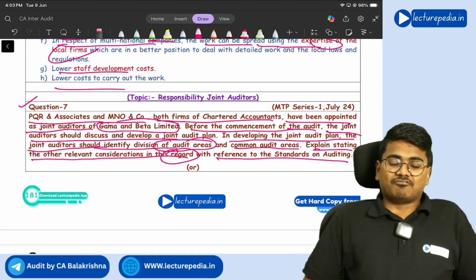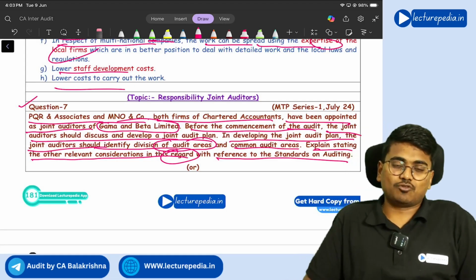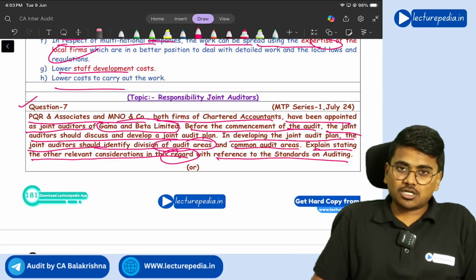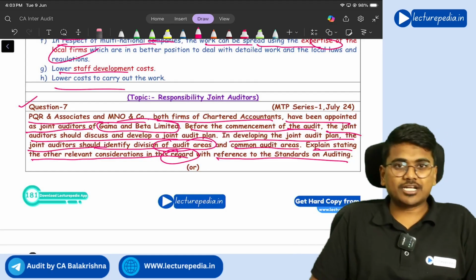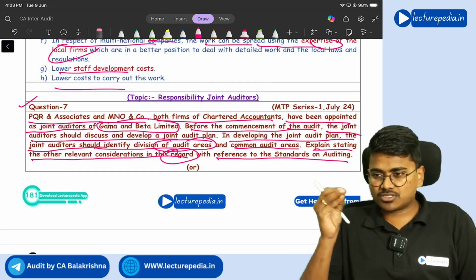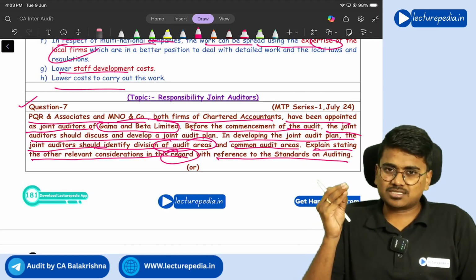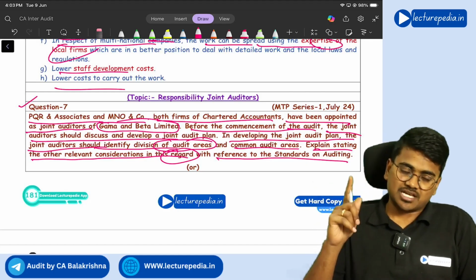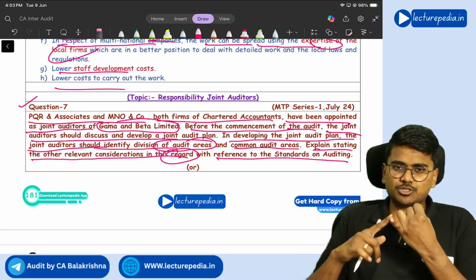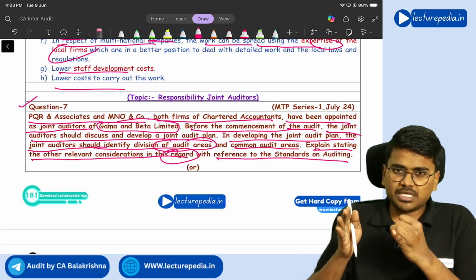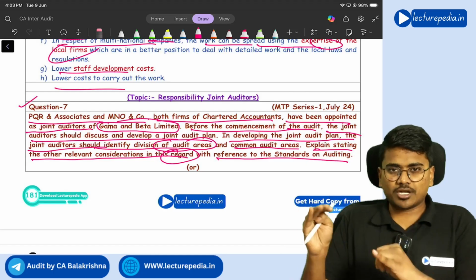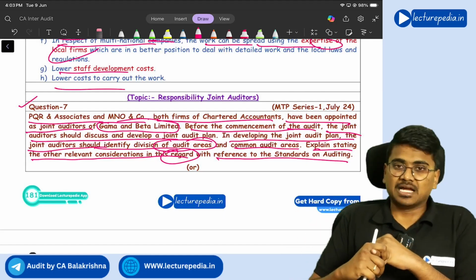So what they're asking is, while planning for the joint audit, what are the points that should be considered by the joint auditors in preparation of the joint audit plan? See, almost the same points as we have discussed in SA 300 planning, the same points you will find here also. Since it is a joint audit, the first point that should be considered is which areas should be allocated among joint auditors, which areas should be commonly audited by all the joint auditors. That is the first point that should be considered.